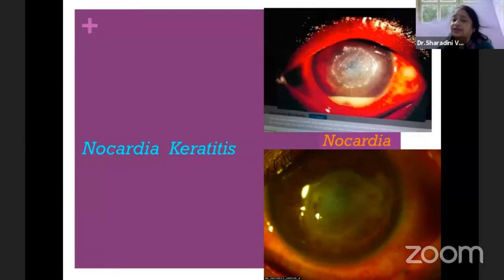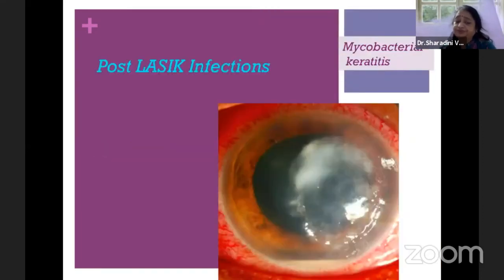The other important thing in nocardia is that when we do the scraping, there is a gritty sensation. That itself gives us a feeling that it can be nocardia. So you see the clinical picture, do the scraping, tell your microbiologist to specifically look for nocardia and see the response. If your diagnosis is proper, the response is quite good.